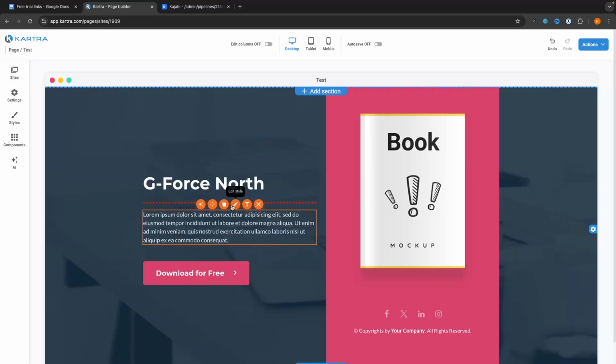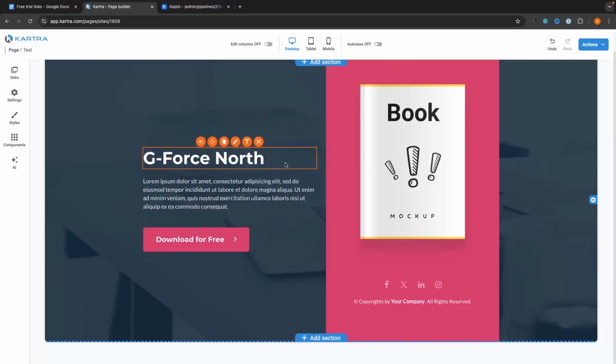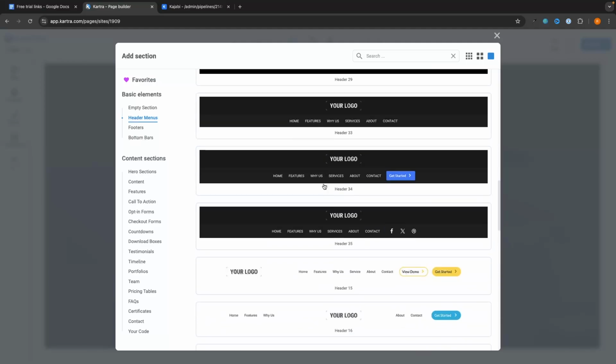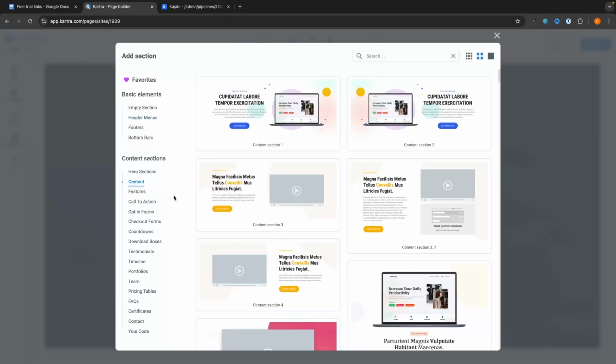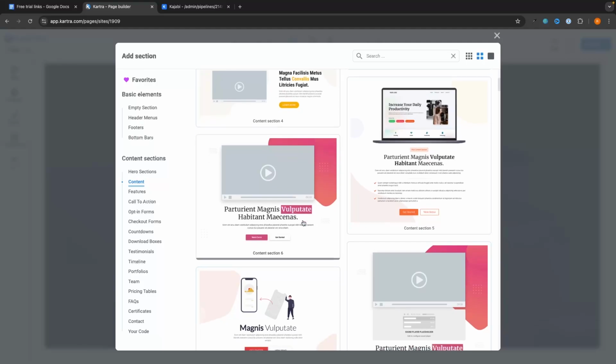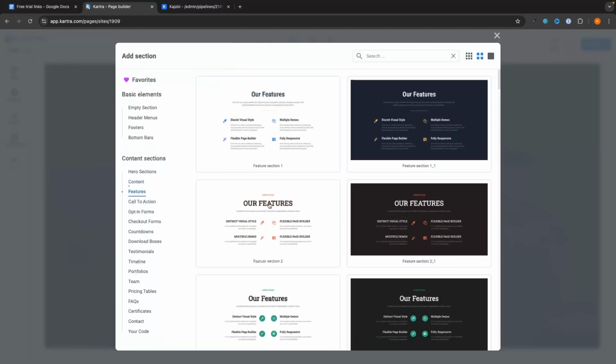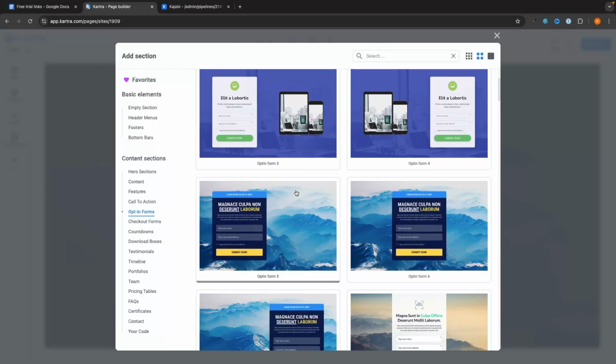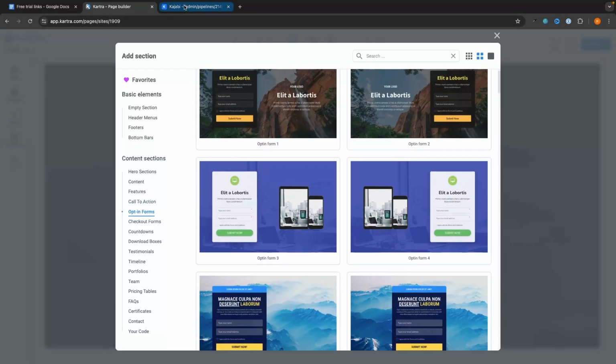Another thing that I really like about Kartra, if we just delete this element right here, is if we go down and we add a new section, we have all of these different pre-built sections that we can just go in and edit. And once again, these look super professional. We have these content sections, we have these feature sections right here, we have different opt-in forms, and all we have to do is click in and edit.